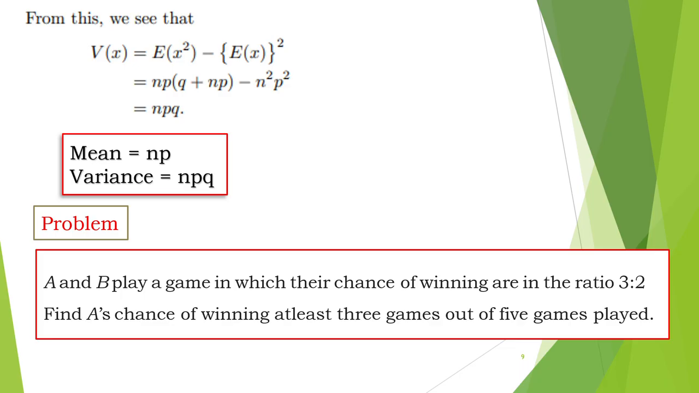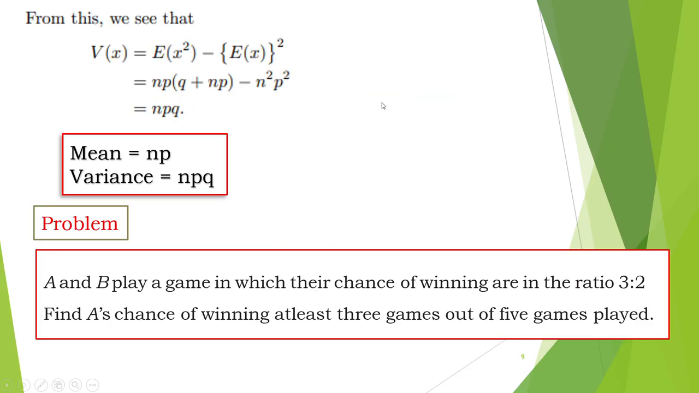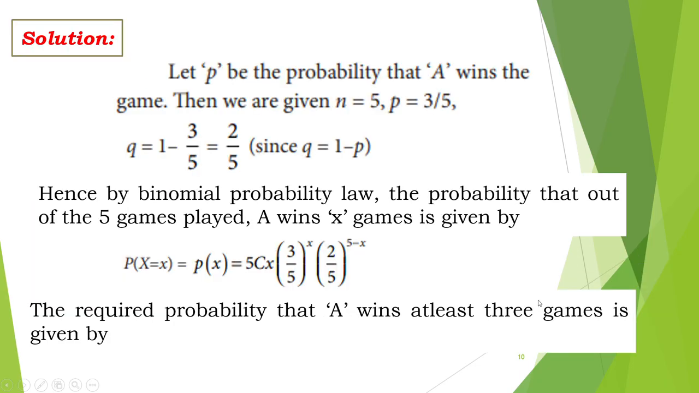Let us discuss the problems. A and B play a game in which their chances of winning are in the ratio 3:2. Find A's chance of winning at least 3 games out of 5 games played. So here we have two persons, A and B, both playing a game. Generally we take p as the probability that A wins the game. Success is generally denoted by the variable p. Here n is equal to 5. Also in this question, winning at least 3 games out of 5, so we take p equal to 3 by 5. Then what about q? It is 1 minus p, so 1 minus 3 by 5, which is equal to 2 by 5.